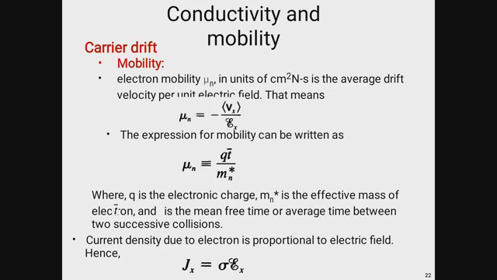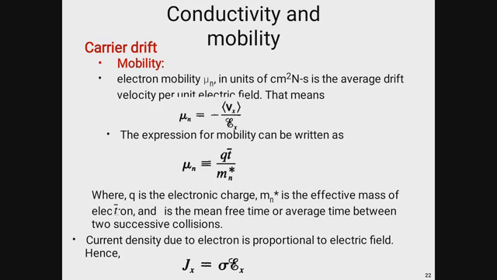So, conductivity and mobility. What is mobility? Electron mobility, denoted by mu n, with a unit of centimeter square per volt second, is the average drift velocity per unit electric field. So the mobility is denoted by v_x divided by E. That means it is the ratio of the average drift velocity to the electric field.